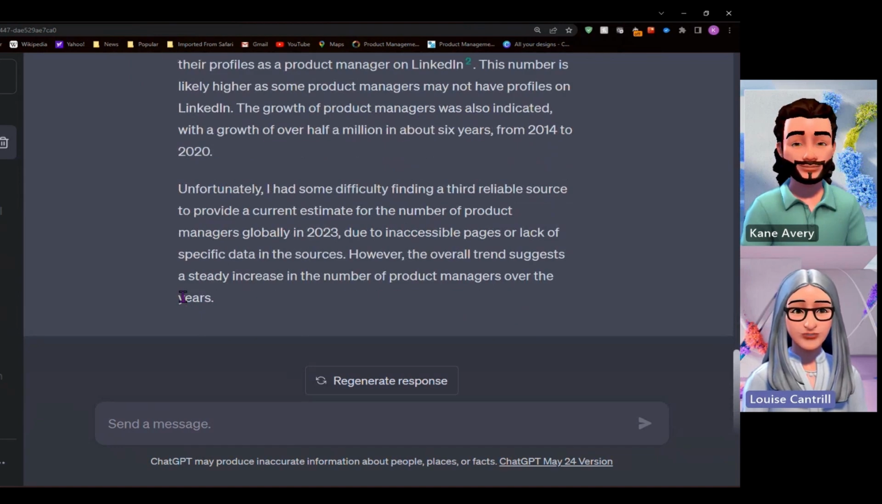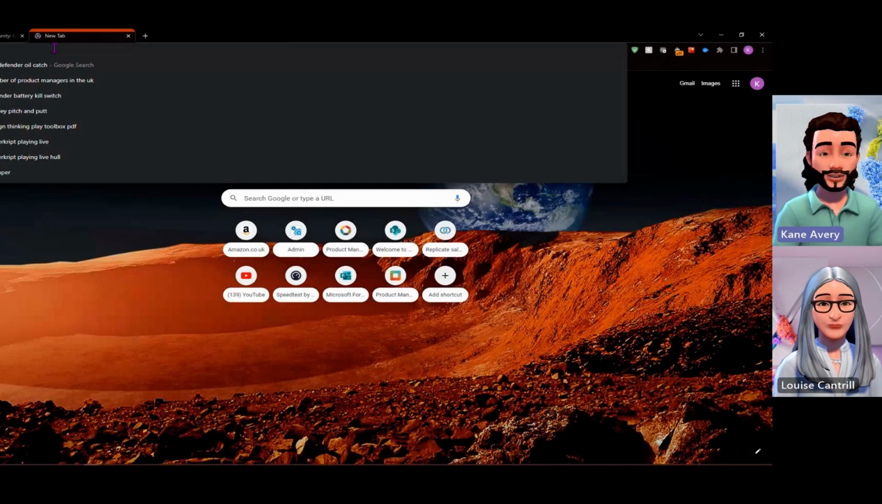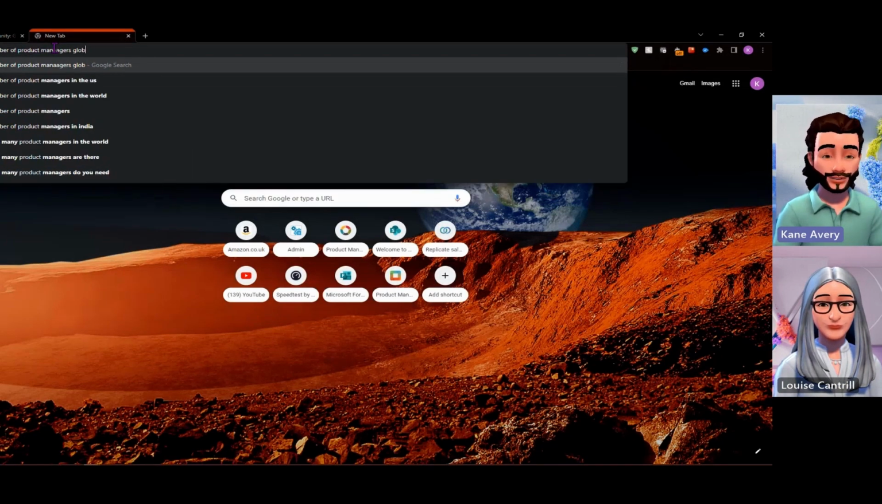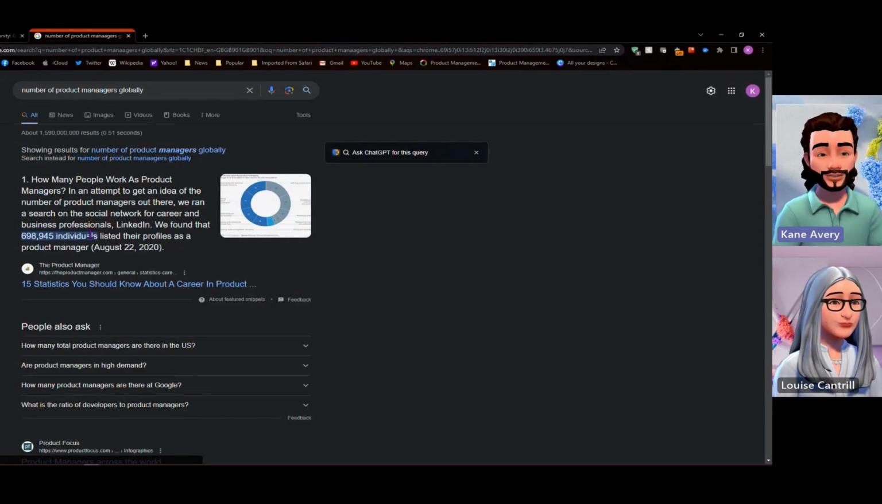Because in the olden days, before AI, we'd have just gone on and Googled this, right? What does Google say? The old traditional way? Would we get the LinkedIn answer? It's a really good point. So we can do a quick Google search of number of product managers globally and see where we get to on this as well. So we can see actually that first source that the chatbot used is the first source that comes up on Google as well. And that's the source using Bing as the search. So equally, it's a great answer, a great question, Louise.